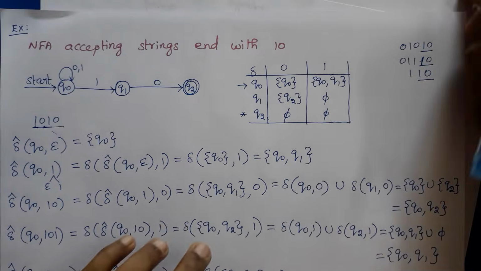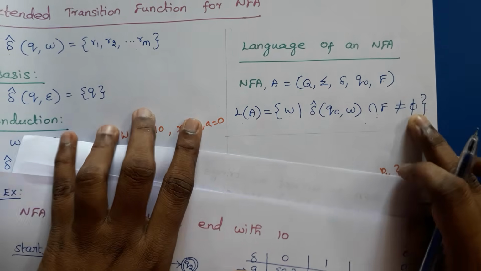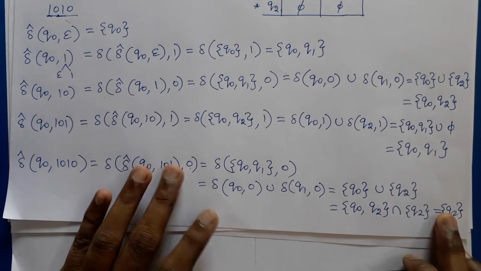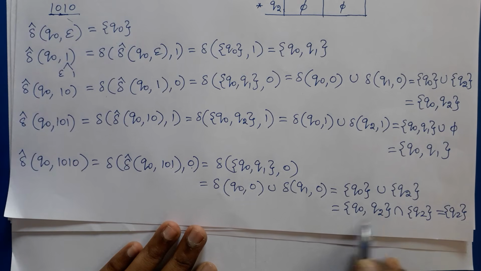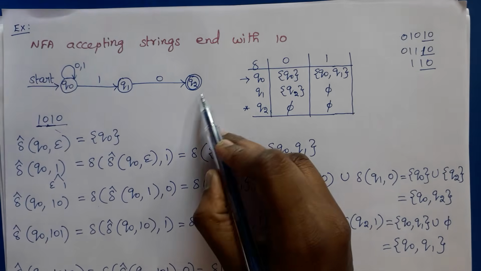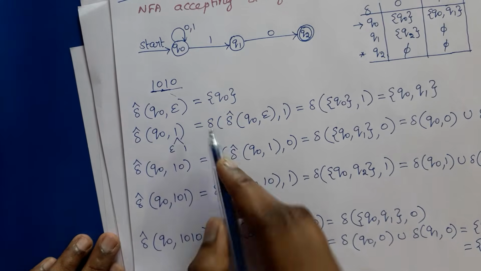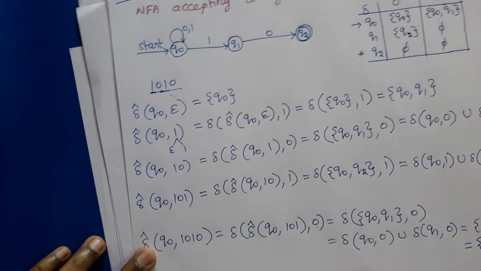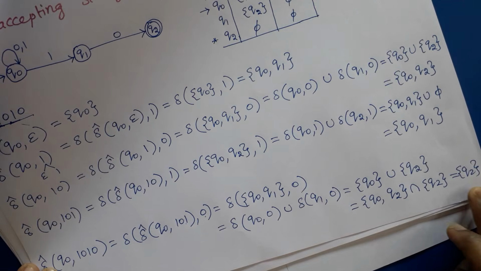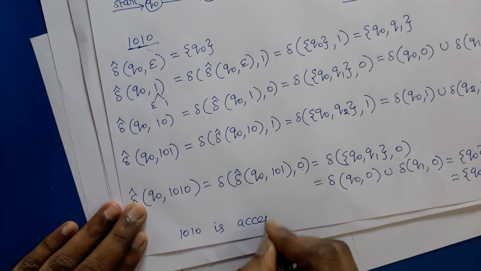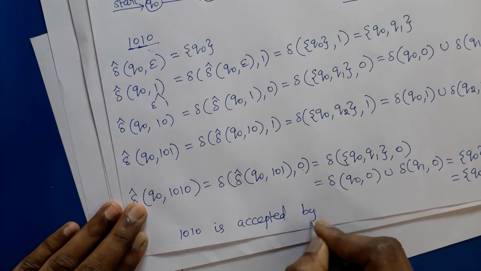This is not equal to phi. We are getting some state as an answer, that is a final state. Or we can say that if the final set has at least one final state, then the given input string is accepted. Since Q2 is a final state, 1, 0, 1, 0 is accepted by our NFA.